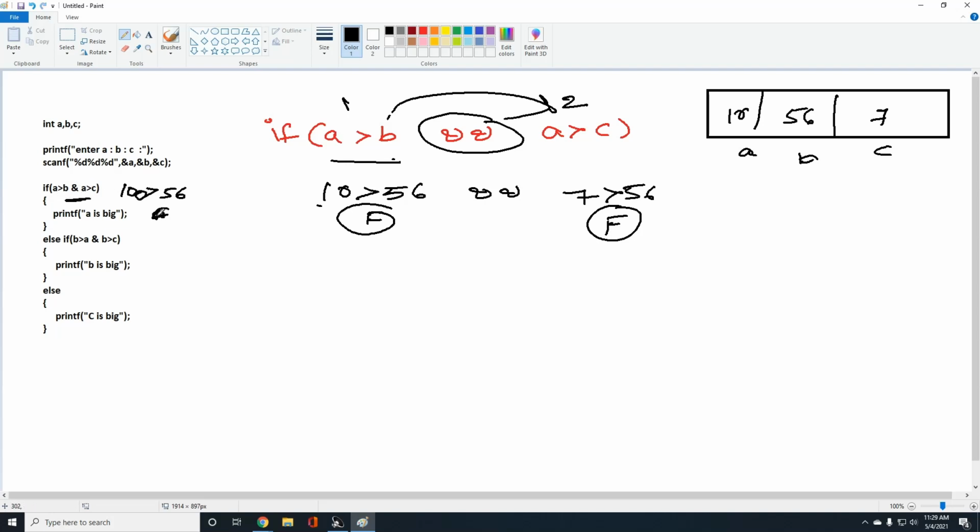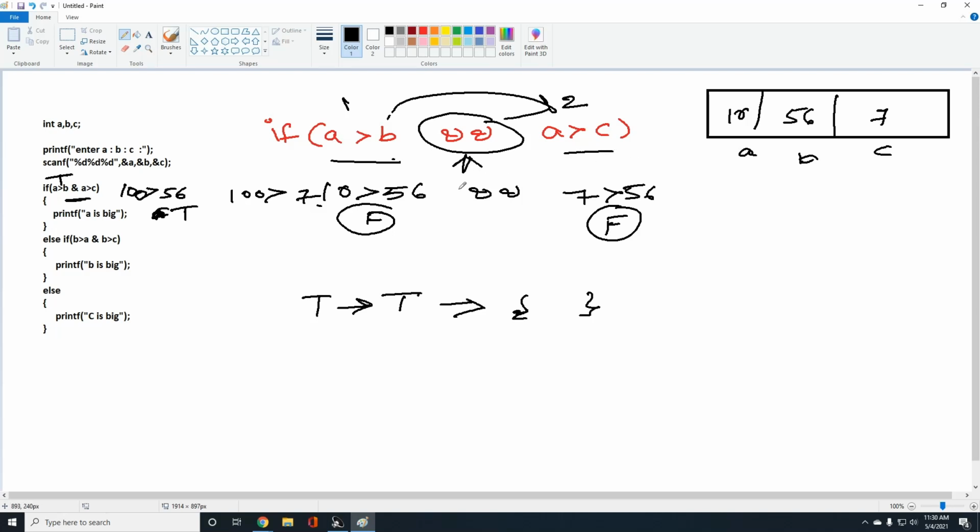100 greater than 56, true. Then it will check 100 greater than 77. If the first condition is true, then only it will check the second condition. Both true, then you will be getting the block of statement. But here, irrespective of the result of the first condition, it will check both the conditions. First condition true or false, it won't care. It will check the second condition.